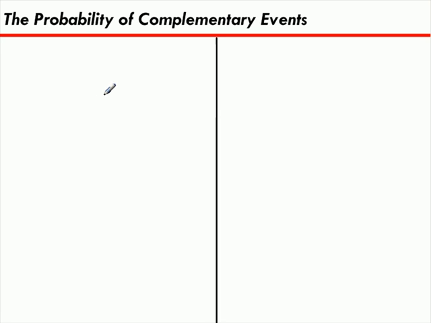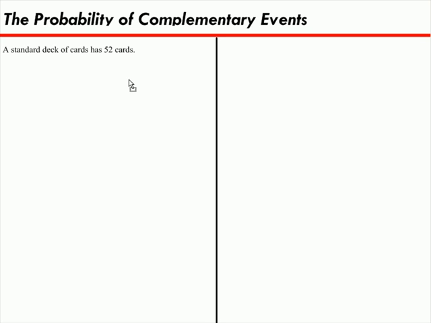Or another way to look at it, let's say you watch TV for 4 hours a day. Well, the complementary event of that is you didn't watch TV for 20 hours out of the day. Actually, that sounds a lot better. So the complement is the opposite. So with that in mind, let's have a look at our problem.